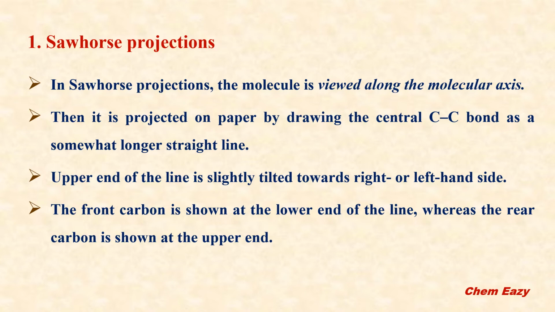Then it is projected on paper by drawing the central carbon-carbon bond as a somewhat longer straight line. In that straight line, the upper end of the line is slightly tilted towards the right or left side. The front carbon is shown at the lower end of the line, whereas the rear carbon, that is the backside carbon, is shown at the upper end.